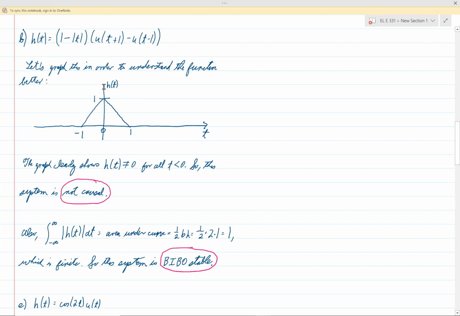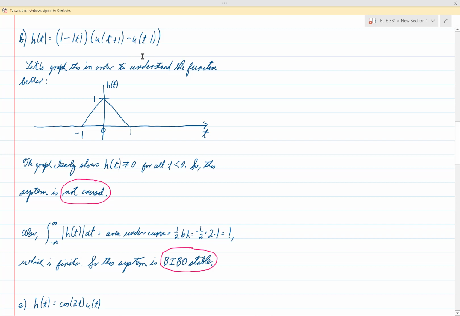As soon as t exceeds negative 1, at negative 1 it will have an argument of 0, and then if t is any bigger than negative 1, then the argument will be positive, and u of a positive number is going to be 1. So as soon as t exceeds negative 1, this term turns on and will be equal to 1.